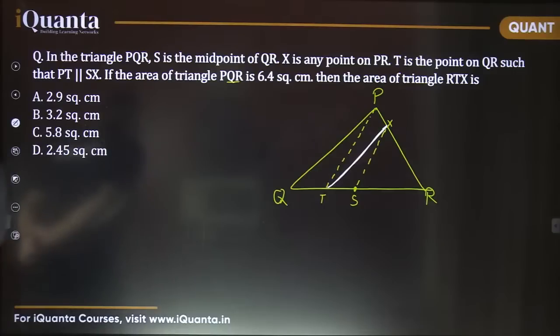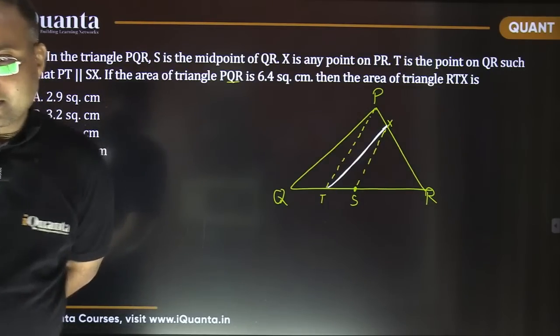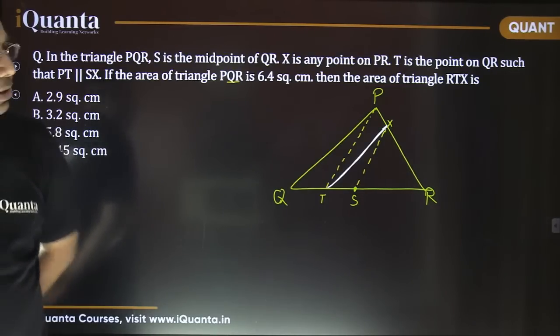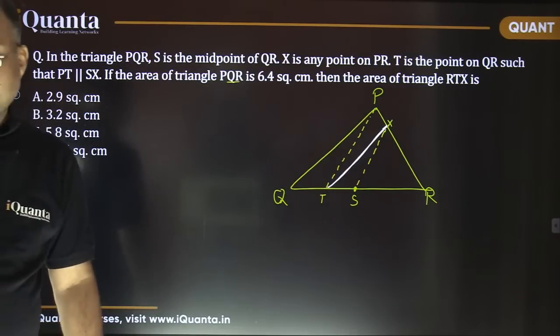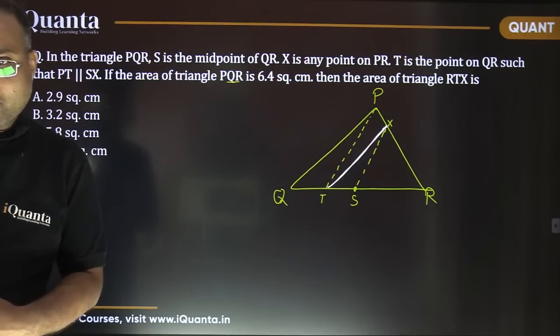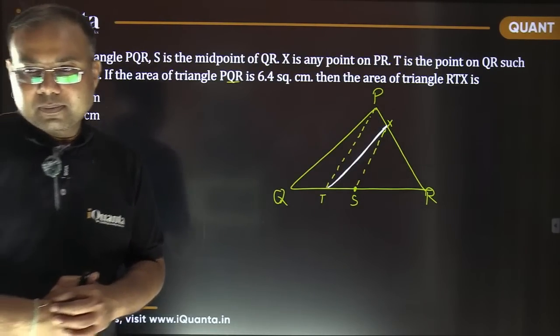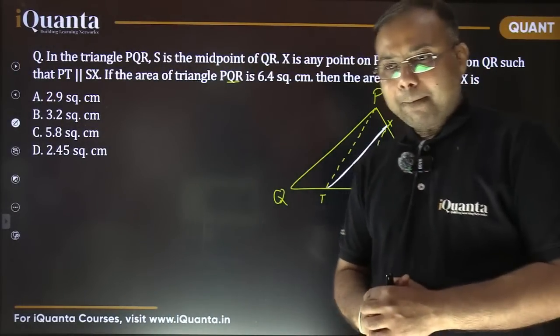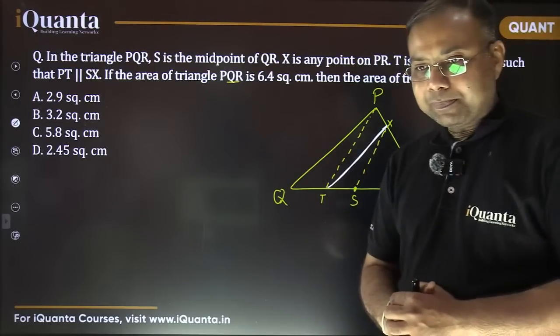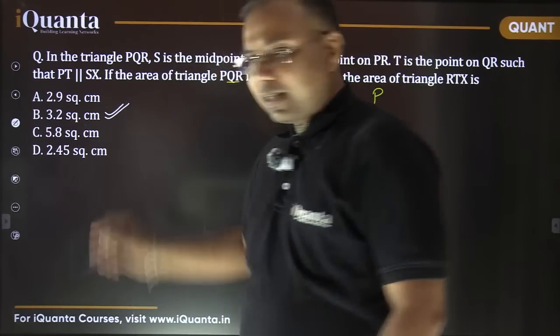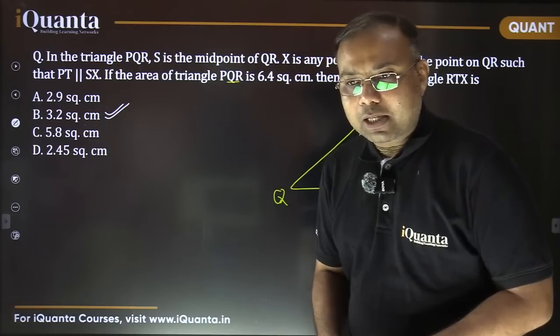Okay, there's a question now. Many of you are writing option B, 3.2. Fine. Any reason for that? Let me confirm the answer is correct. Option B, 3.2 is a perfectly correct answer. And this 3.2 is half of 6.4. So there are many other students here, and I can't see many answers. Can you please confirm how you got this value? Why are you saying half of the complete triangle area? Any reason for that? Yes, 3.2 is the correct answer. I have already confirmed it. How did you get this? How did you solve it?